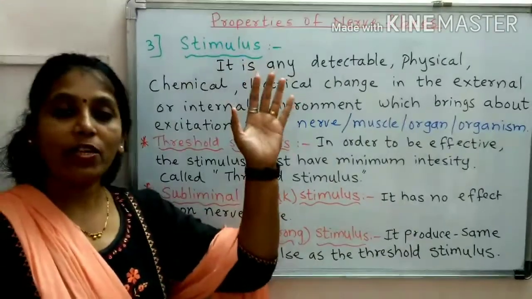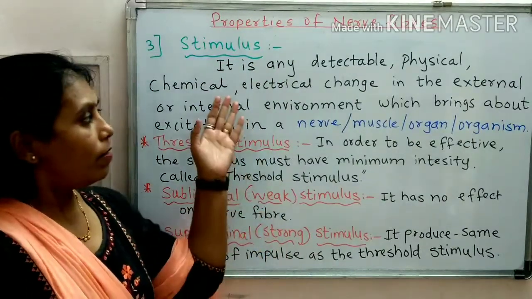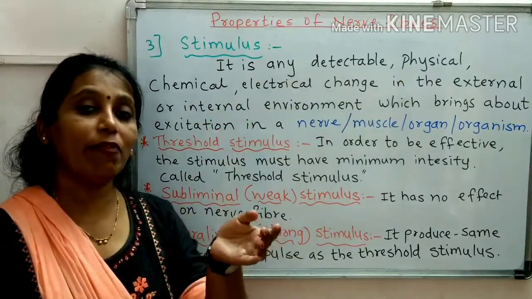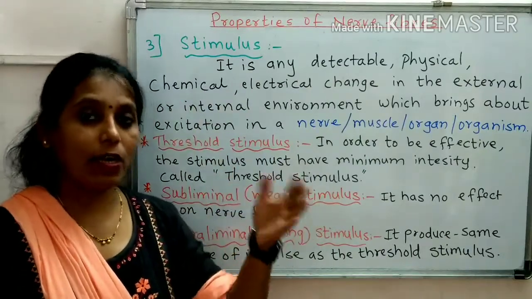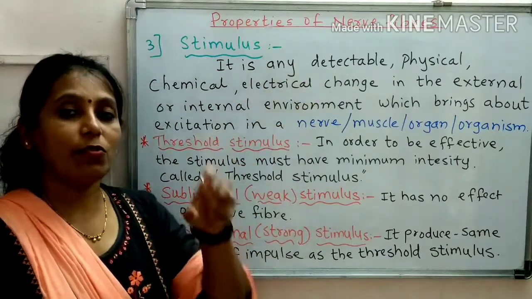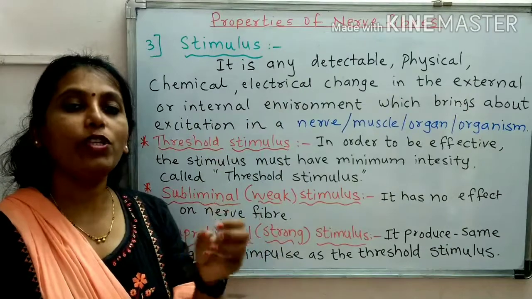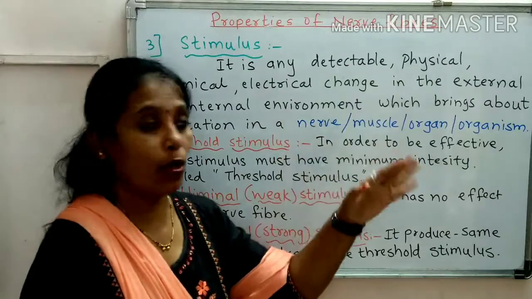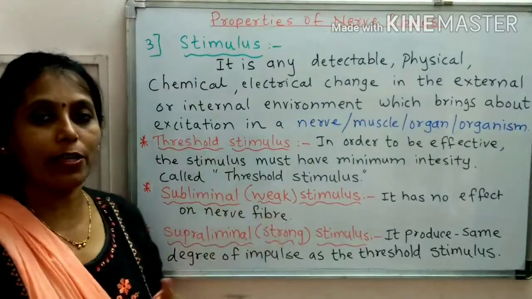This stimulus may be in different forms. Already I have told, a physical stimulus means the stimulus may be in the form of heat or cold. A chemical stimulus may be in the form of acid or base. The stimulus may be an electrical stimulus. That stimulus may be touch also. A stimulus may be anything which brings excitation in the nerve cell or the neuron or the nerve fiber. Now this stimulus is of three types, you can say.